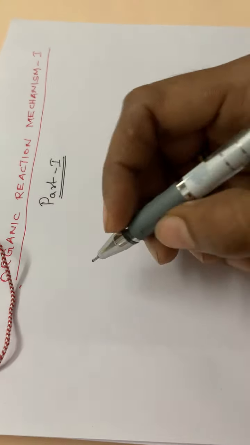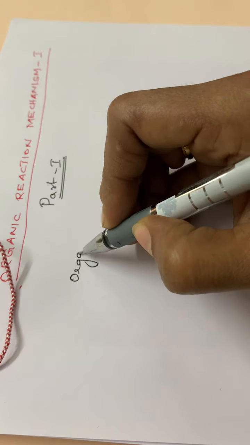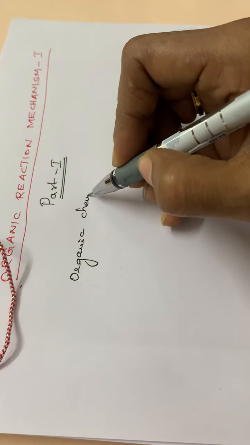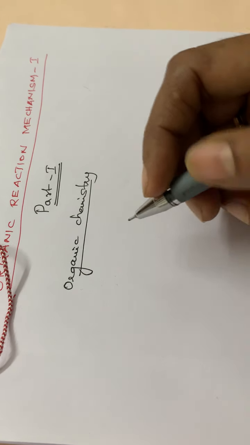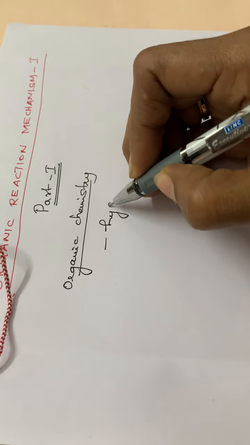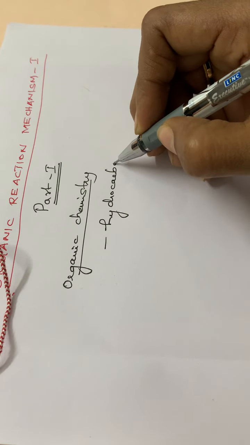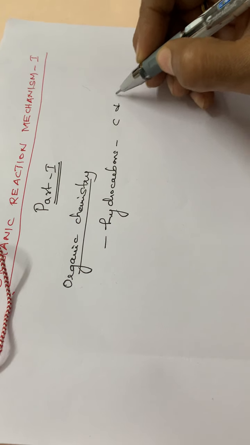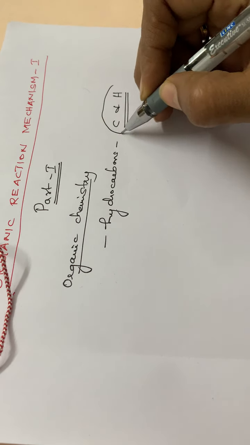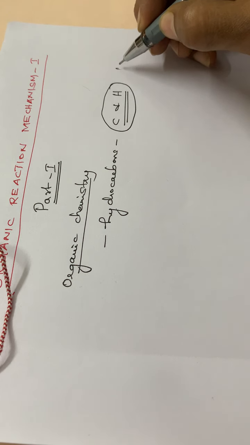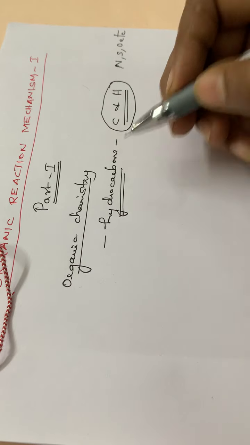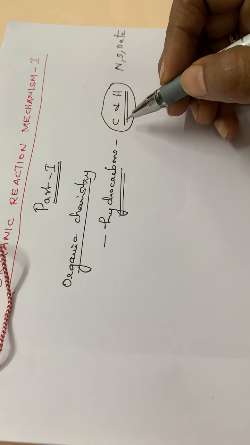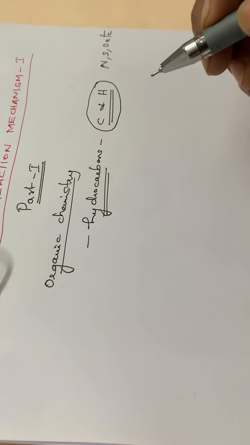So let us start with the definition for organic chemistry. See, organic chemistry means it is the study of organic compounds, isn't it? Study of organic compounds, or it is the study of hydrocarbons. The hydrocarbons means they are carbon and hydrogen containing compounds. Apart from this carbon and hydrogen, there will be other elements present, that is nitrogen, sulfur, oxygen, etc. Mainly organic chemistry deals with the study of carbon and hydrogen compounds, or simply we can say that it is the study of carbon compounds.